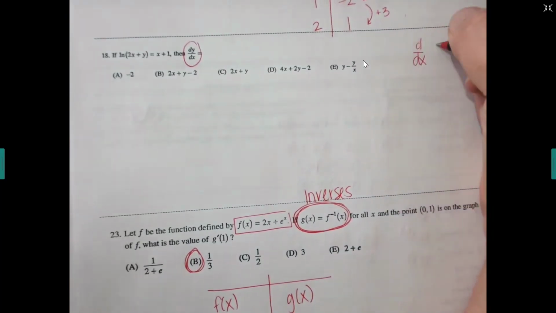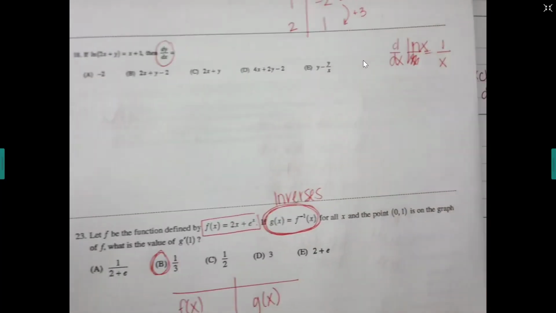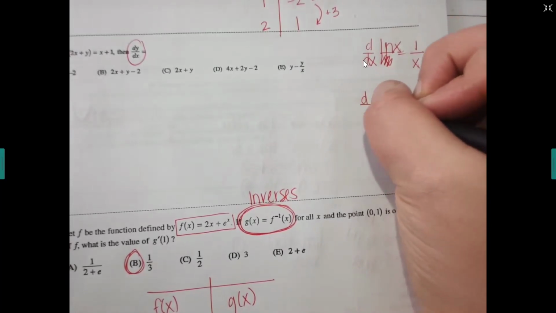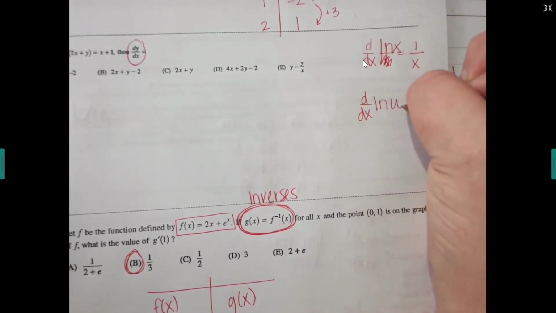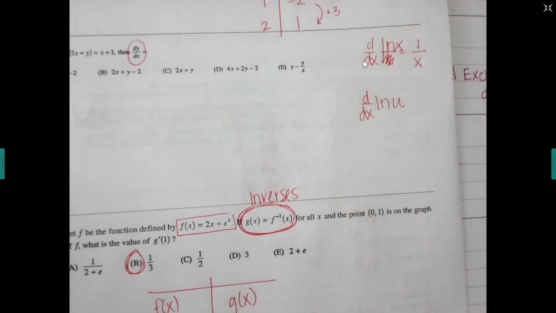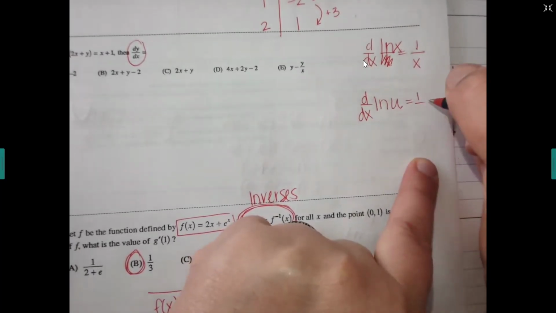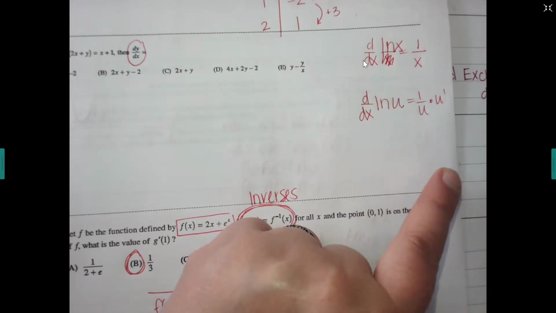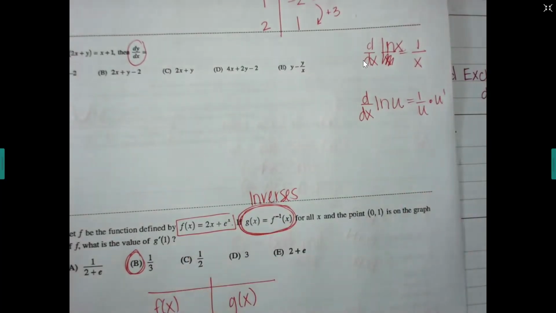What's the derivative of ln x? 1 over x. So then what would be the derivative of ln u, where u is like x stuff, but it's not just an x? 1 over u, but then you'd have to remember to multiply by whatever the u prime is. That's the rule that we're going to use here. So if it's ln of some stuff, it's going to be 1 over that stuff, but then don't forget chain rule. You're going to have to multiply the derivative behind it.